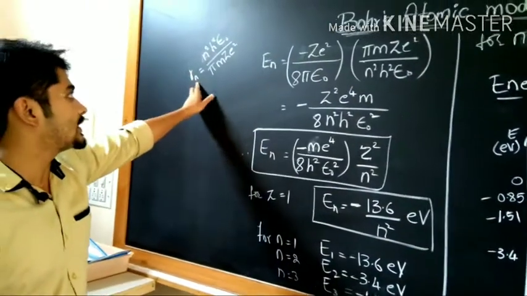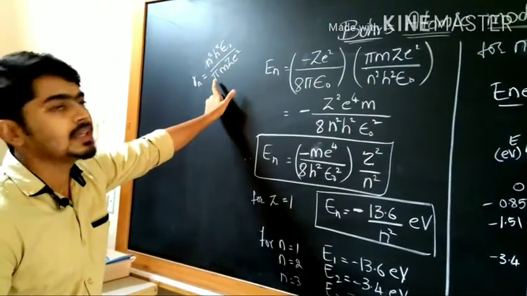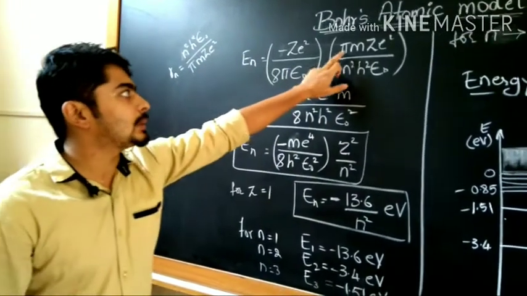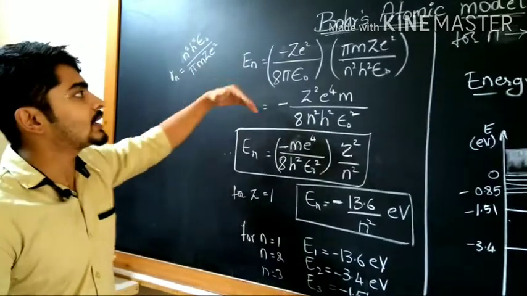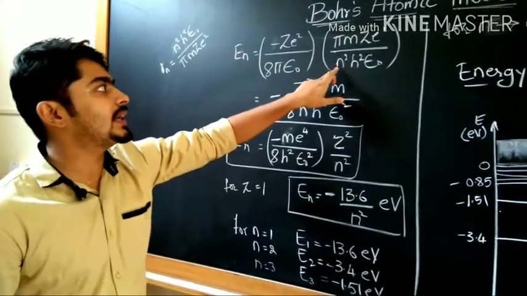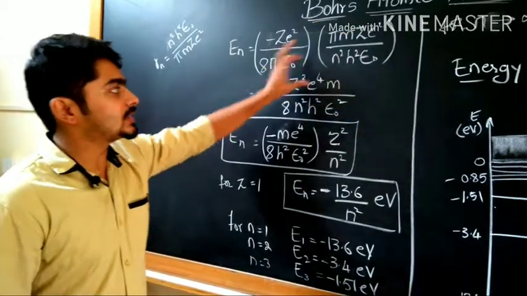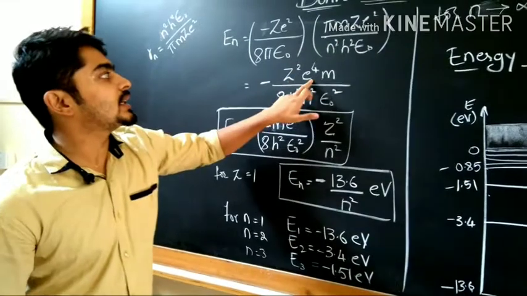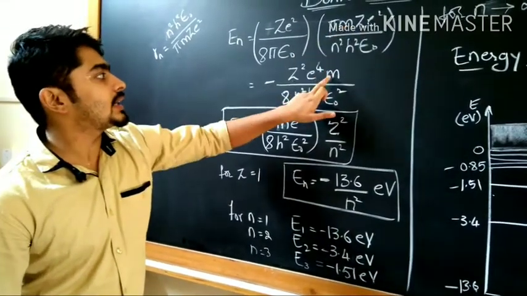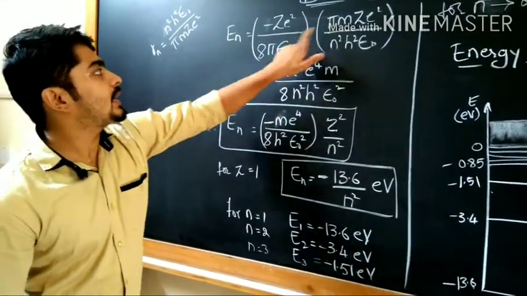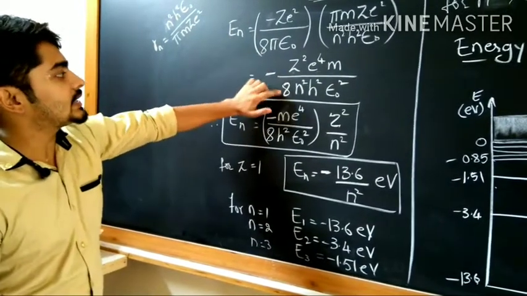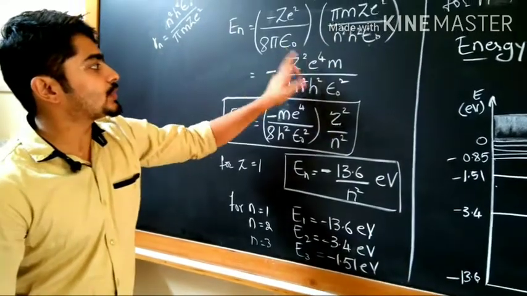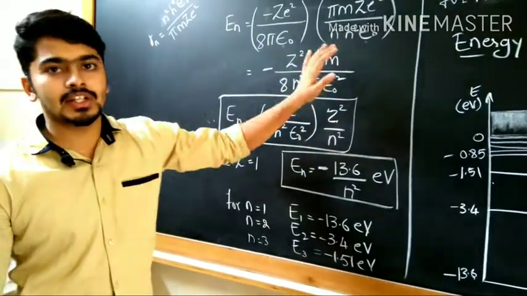We know that Rn is equal to n square h square epsilon naught divided by pi m Z square. But we need the reciprocal of Rn, so the denominator comes to the numerator: pi m Z square divided by n square h square epsilon naught. On simplifying further, Z into Z is Z square, e square into e square is e power 4, and m remains here. Since pi and pi cancel, 8 n square h square epsilon naught into epsilon naught square remains. This is the final equation of energy.